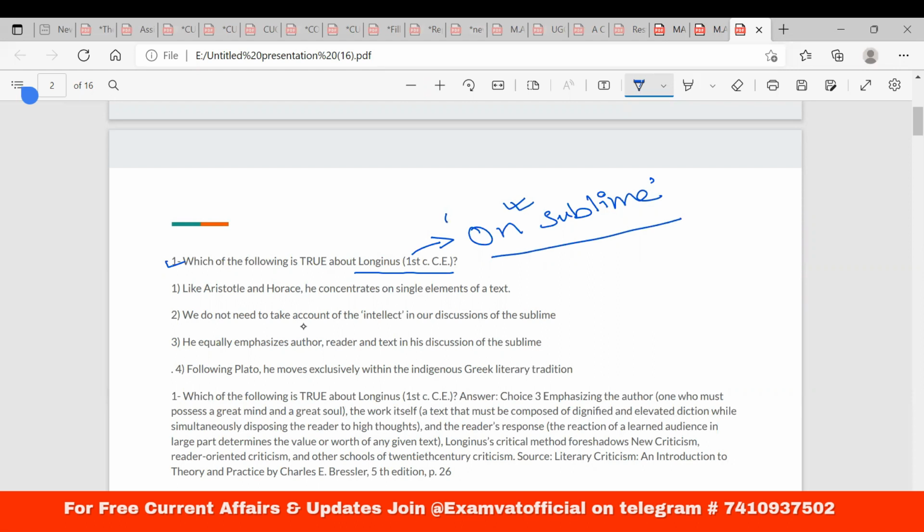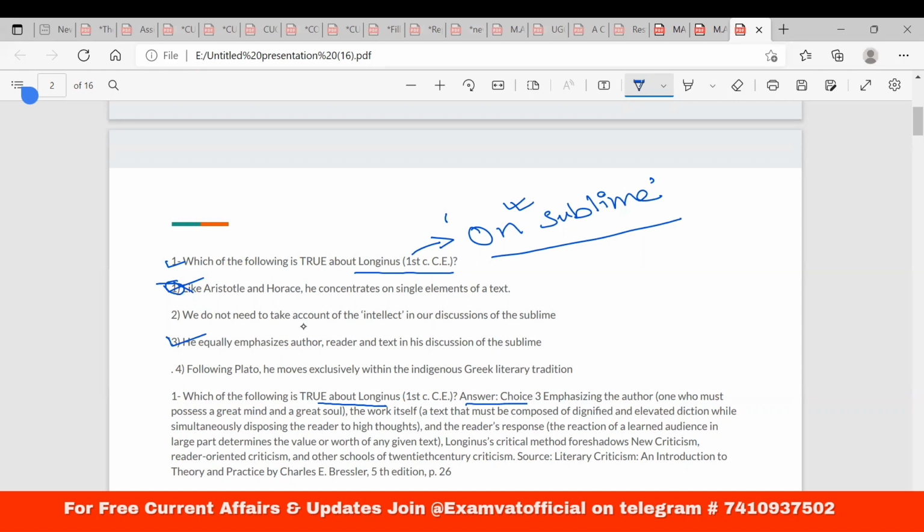Then the second: we do not need to take account of the intellect in our discussions of the Sublime. The third point: he equally emphasizes author, reader, and text in his discussion of the Sublime. And number 4: following Plato, he moves exclusively within the indigenous Greek literary tradition, right? So the correct answer would be number 1. Why? Let us check. So sorry, my bad. The correct option would be number 3. Even I was confused about why I was picking option 1.